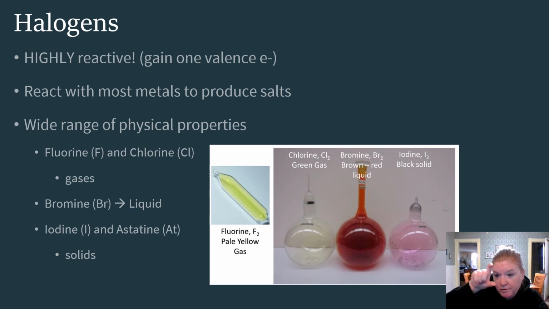If you just remember the first two, gas. Next one, liquid. There's only 2 liquids on the periodic table. Got to remember them. Bromine's one of them. And then we go to solids. So luckily it goes in order: gas to liquid to solid.